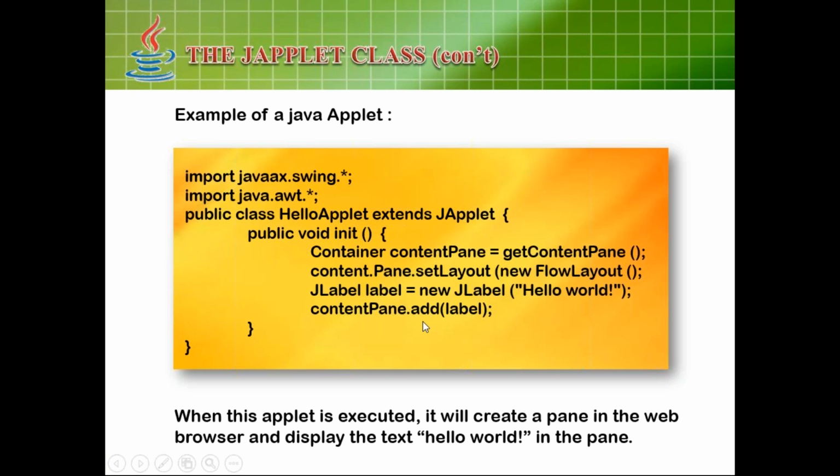Is that clear, this code? Please see that container is something like a ground. You need to think like that. After that, they cleaned the ground, and then the layout they have to make. Layouts are nothing but plot number 41, plot number 50. You can imagine like that. Flow layout is top to bottom and left to right. We need to fill the components, and we are using here a JLabel component and adding it to the content pane.